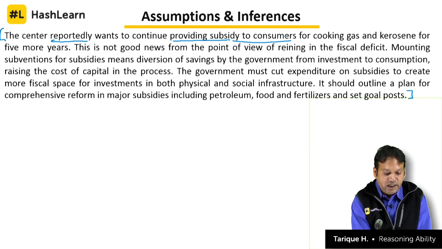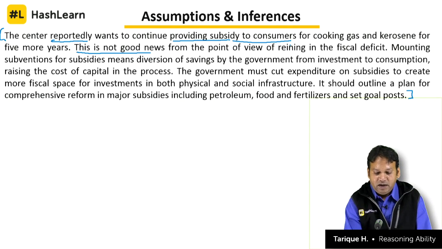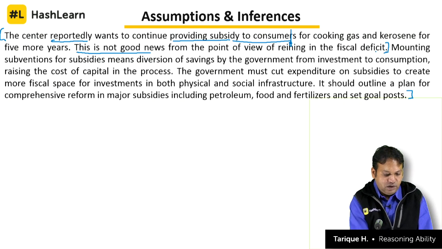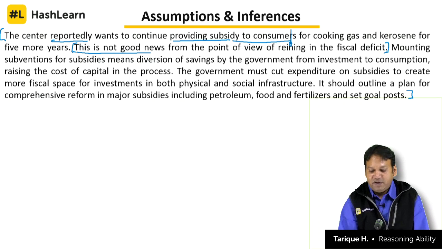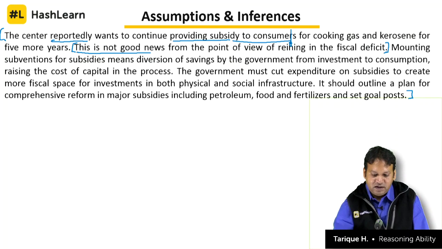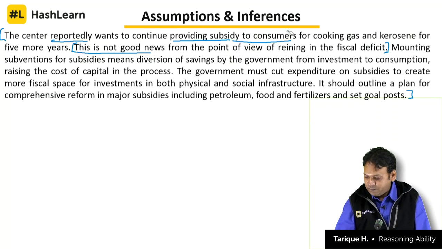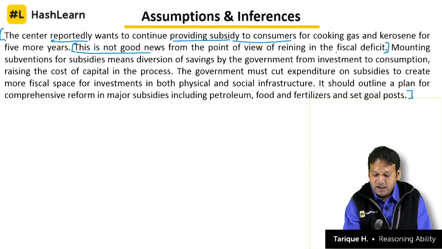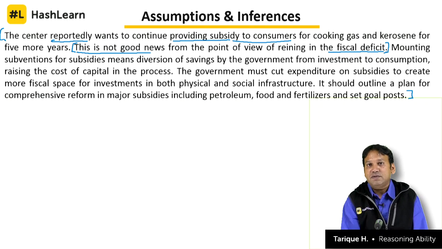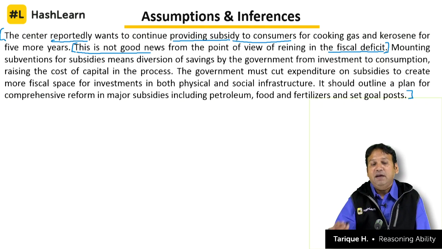So the author is saying this is not good news from the point of view of reining in the fiscal deficit. There's a G missing in here. Okay, spelling is not right. That means the author knows, everyone knows, there is a fiscal deficit. It's an established point, and the author believes that this news, the center wants to continue giving subsidy to consumers for cooking gas and kerosene,